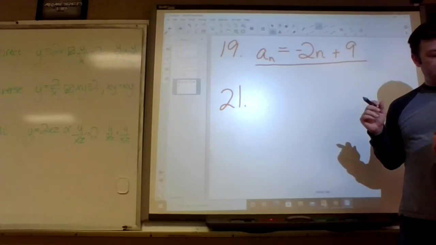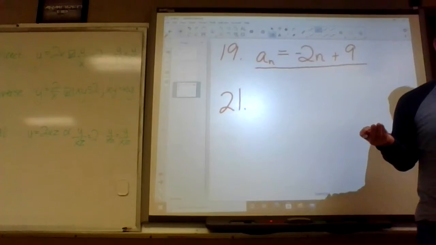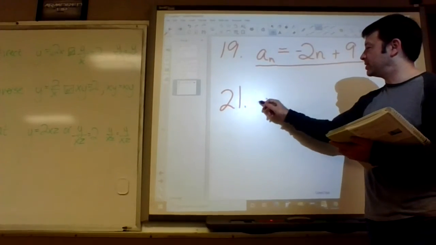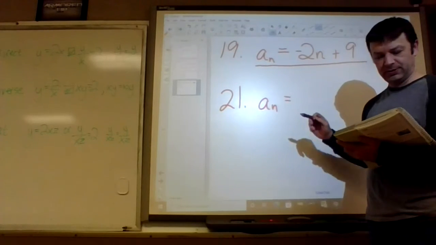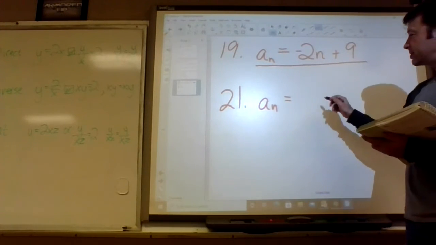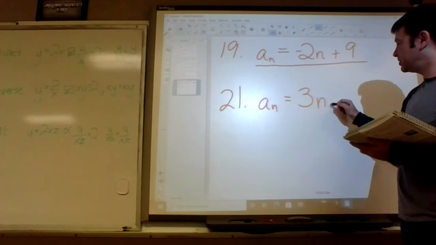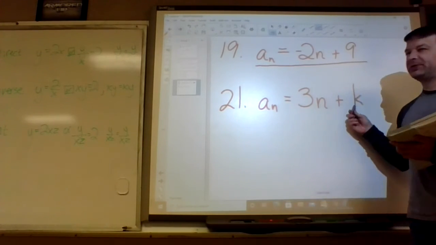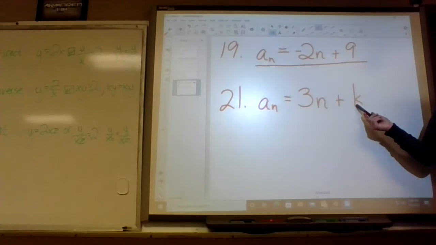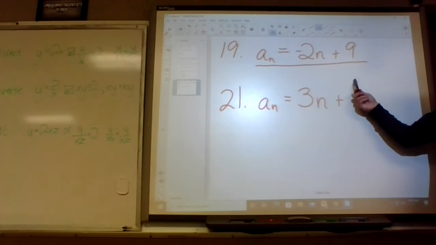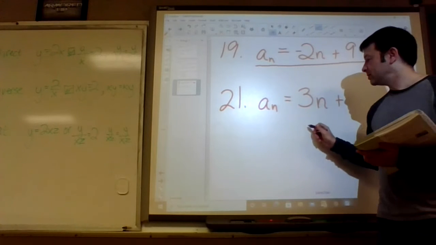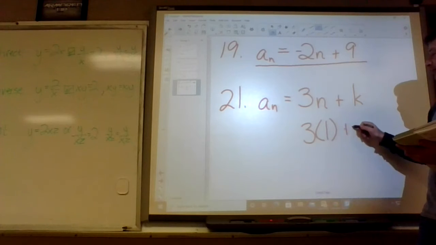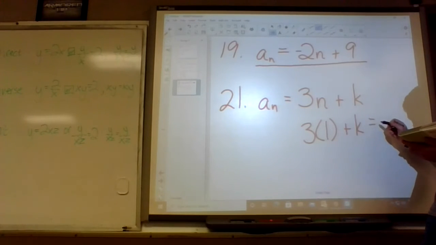The starting number is, they don't say it explicitly, but it's -2, right? So on 21, what is it increasing by? 3. So it's going to be 3n plus k. The k is kind of like the starting spot, but we need to make sure whatever I put in for k, the first term is going to equal -2.